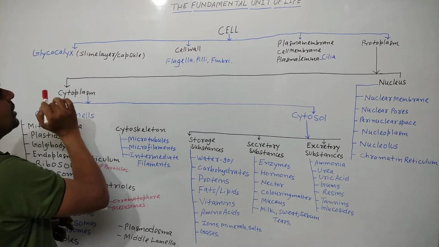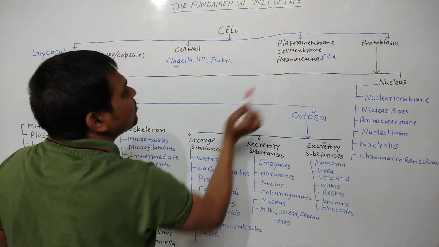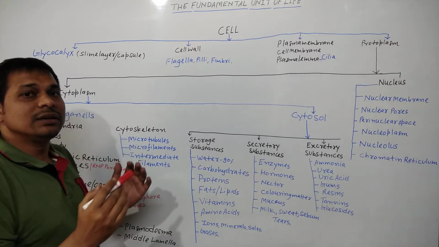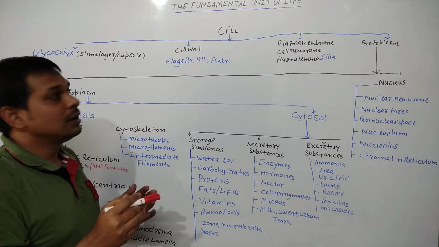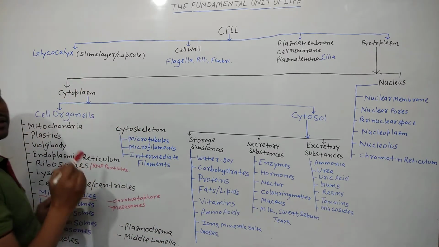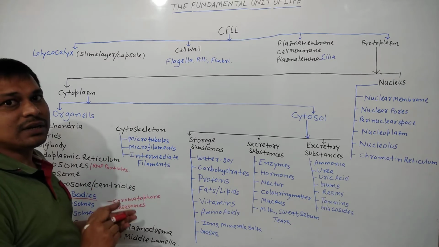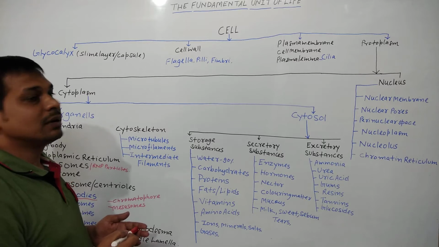See, glycocalyx, cell wall and plasma membrane or cell membrane. These are the cell envelopes. They make the boundary of the cell. So they are the cell envelope. Glycocalyx is present in prokaryotic cell. It may be present or it may be absent in case of prokaryotic cells.